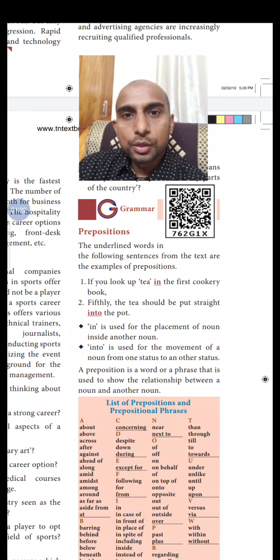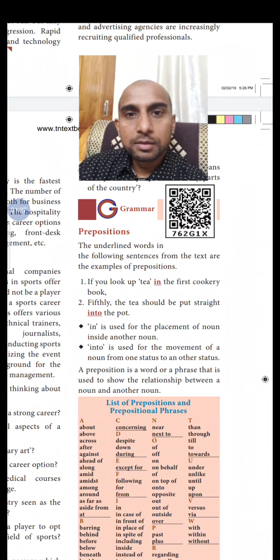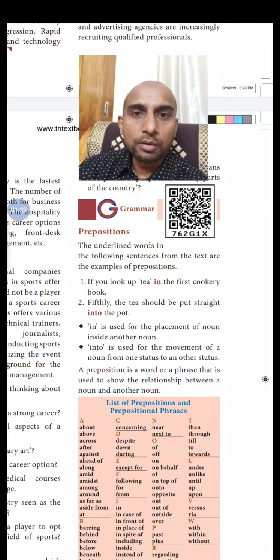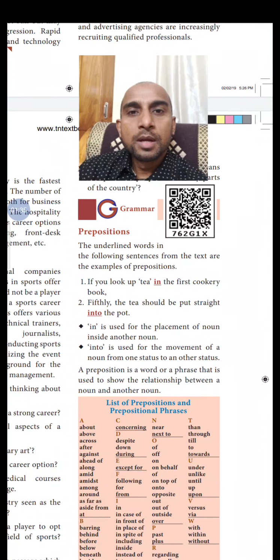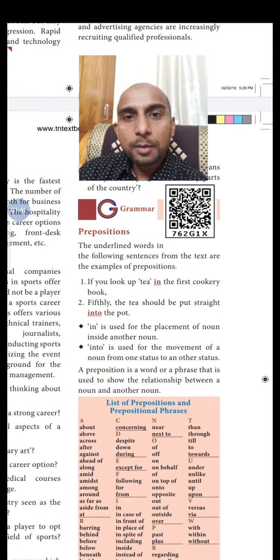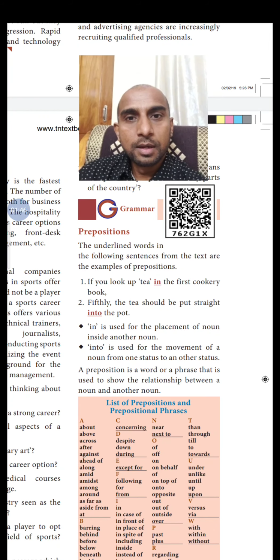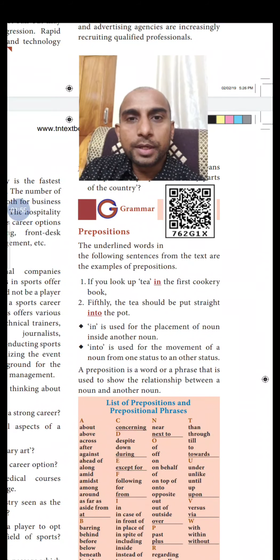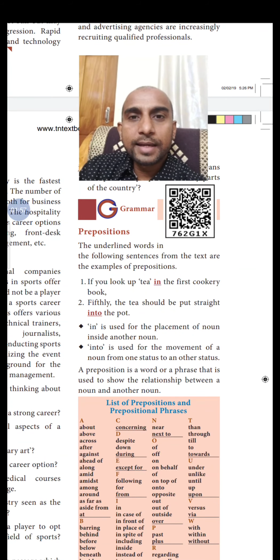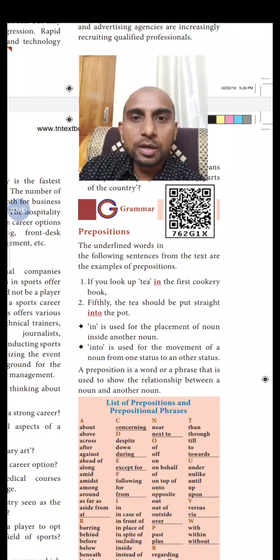A preposition also helps to denote a time, to show a place or a duration, etc. For example, I'll meet you at 6 o'clock. At is the preposition here. I'll meet you on Monday. On is the preposition here. Our public exam will be conducted during the month of March. During is the preposition. So in all the sentences, you can see that a noun in the subject is directing to an object where there is another noun. Directing a noun to another noun, that is the work of a preposition.